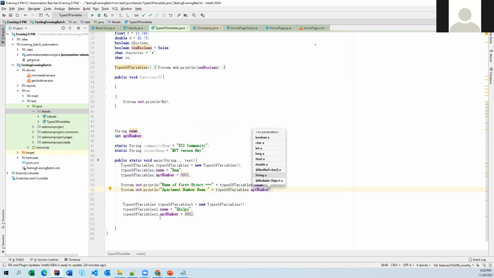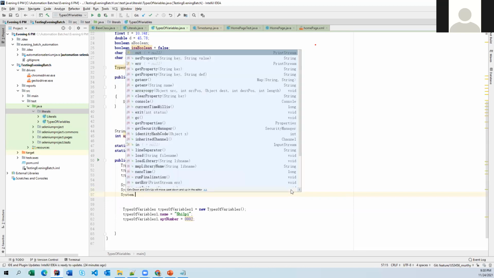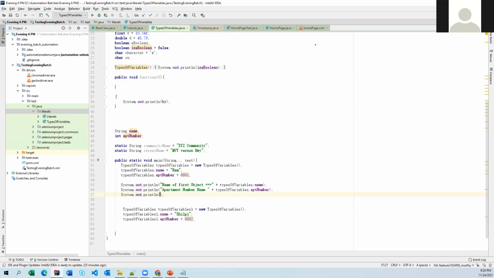The apartment number. Always use System dot out dot println. So the apartment name, what is that? Community, right?